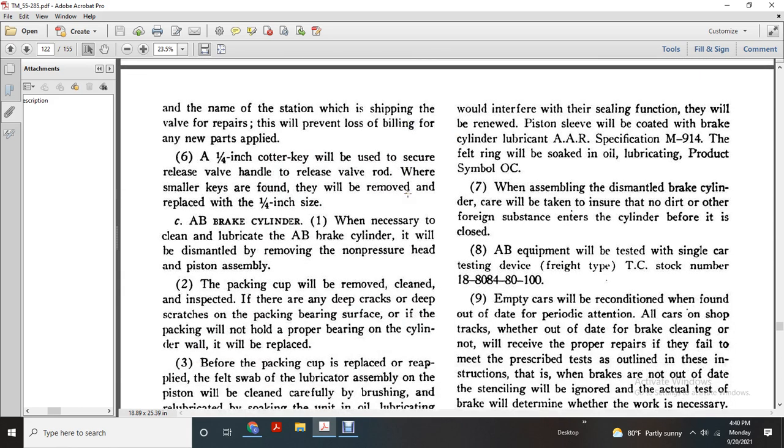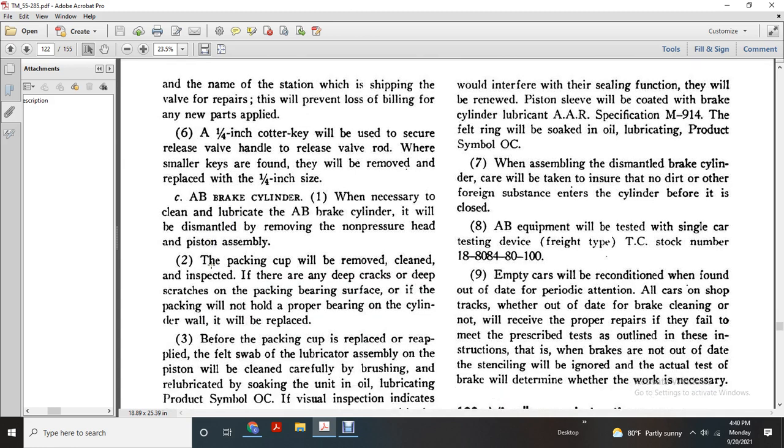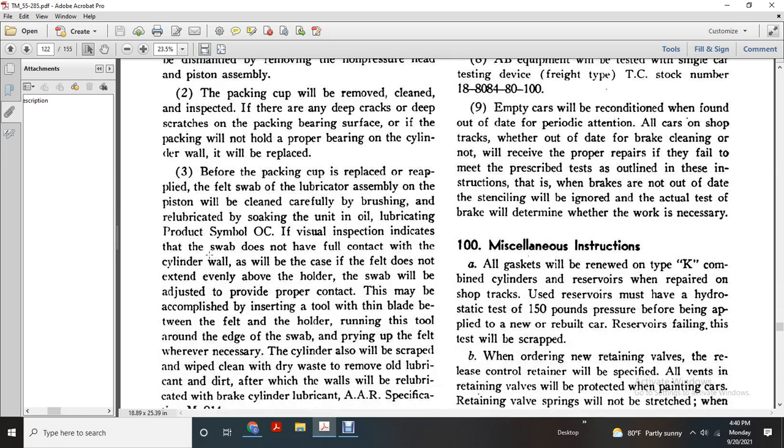A brake cylinder will be cleaned and lubricated as necessary. The AB cylinder will be dismantled with the non-pressure head and the piston assembly. The packing cup will be removed, cleaned, and inspected for deep cracks or deep scratches on the braking surface. If the packing does not fit the cylinder wall properly, it will be replaced before reapplying the swab and lubricating the assembly. The piston will be cleaned carefully, brushed, and re-lubricated with lubricating product symbol OC. If visual inspection indicates that the swab does not have full contact with the cylinder wall, it will be the case that the felt does not extend evenly above the holder.